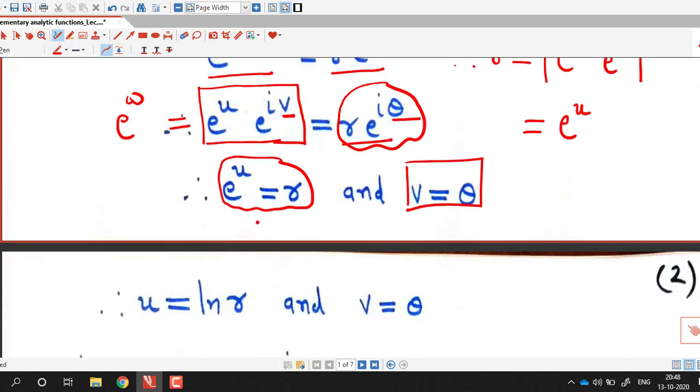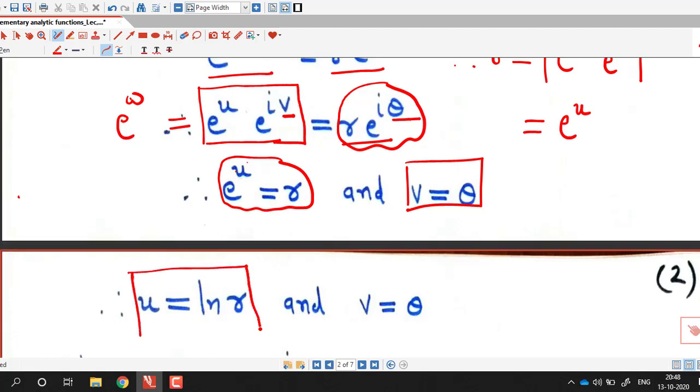Now here this is a real exponential function because u is a real number and r is also modulus of z, which is a positive real number. So from this we can write u equal to log r.